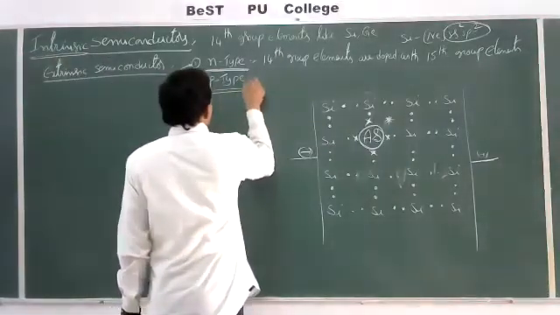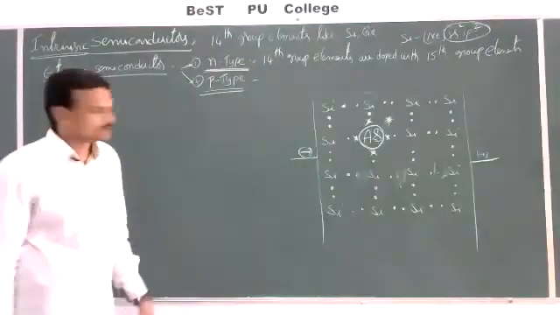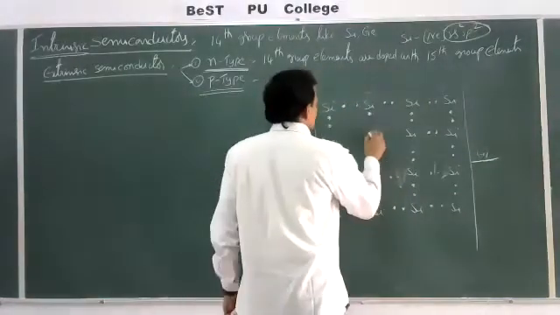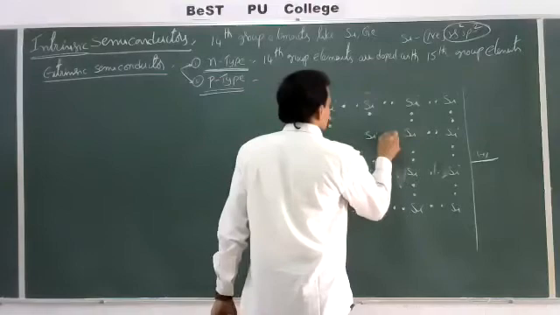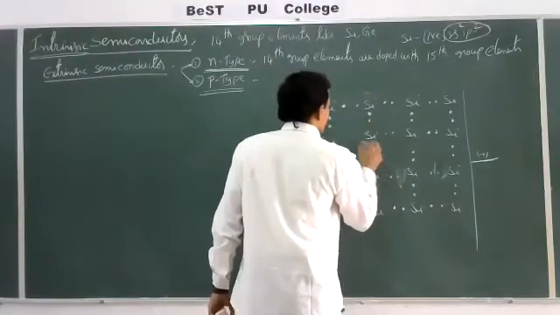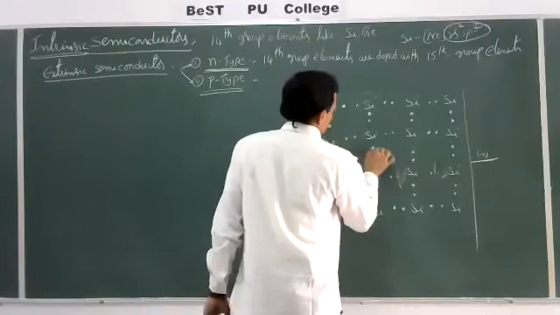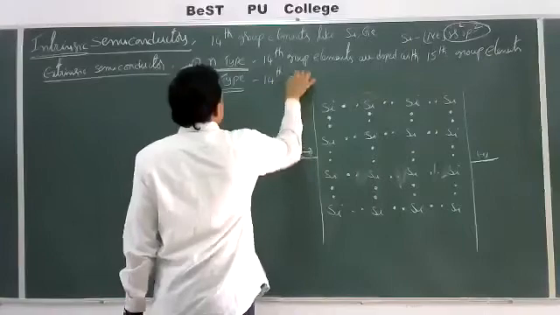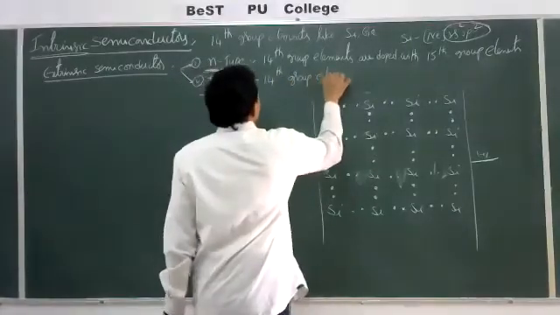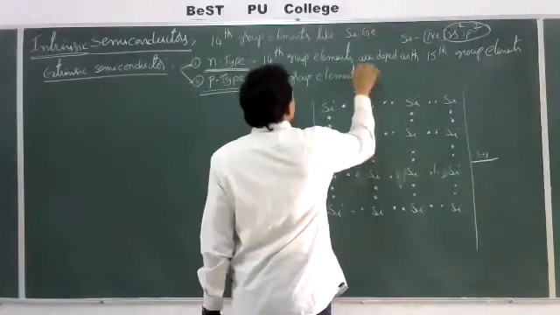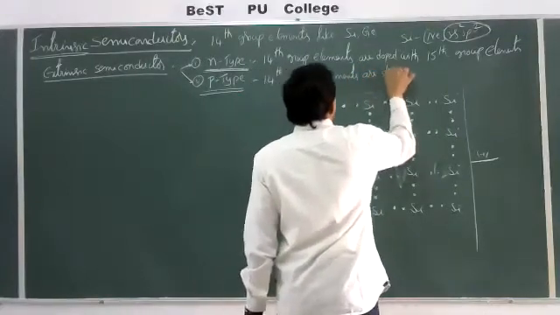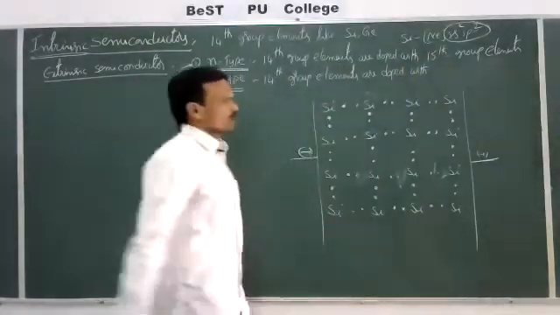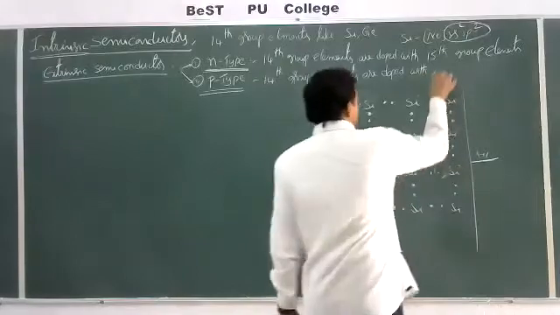Now come to here. P-type semiconductor. So this P-type semiconductors are obtained when 14th group elements are doped with 13th group elements.